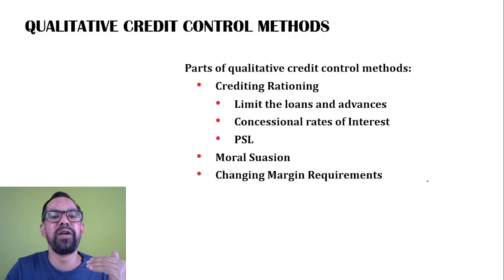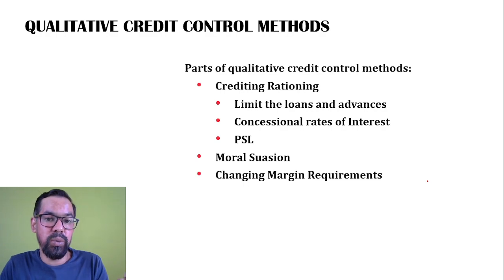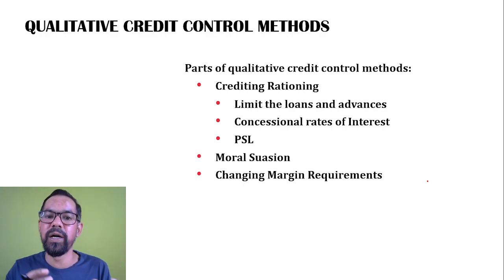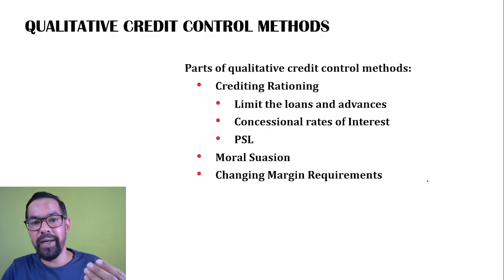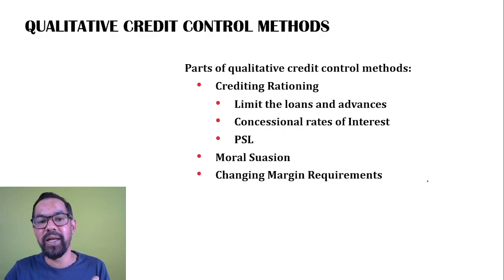Qualitative tools are kind of theoretical tools. So we have four major tools under qualitative measures. In quantitative we have certain numbers, so if there is a change, we know the impact. But in qualitative, these are the decision making of RBI other than quantitative ones, which also impact the liquidity in the market.